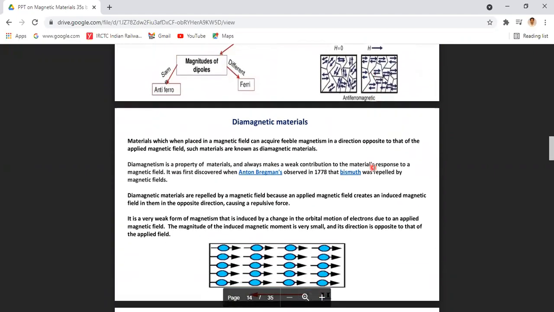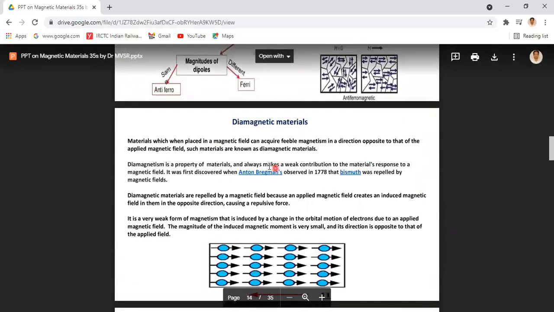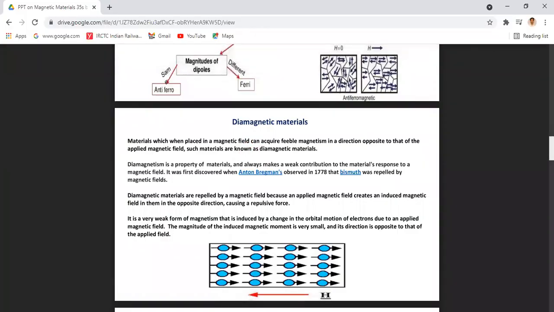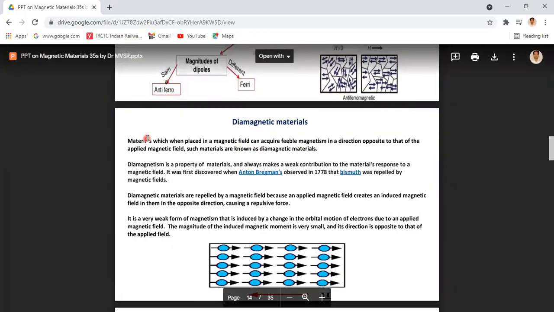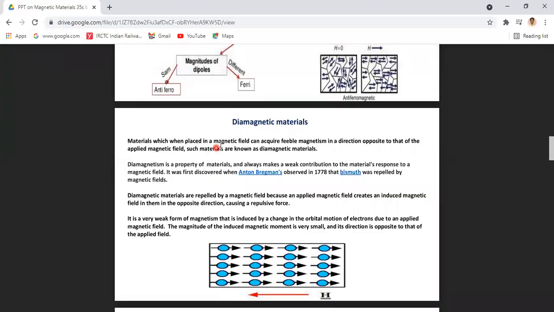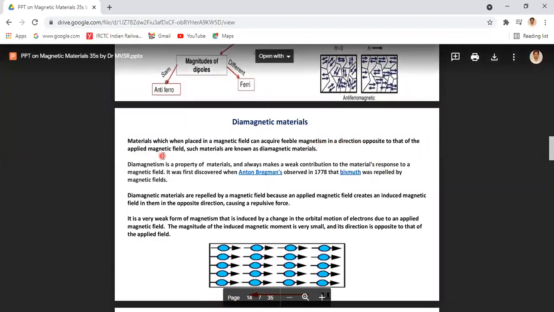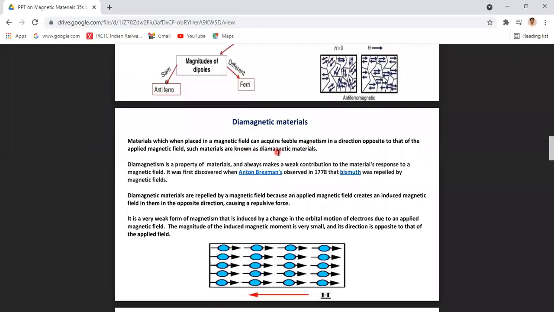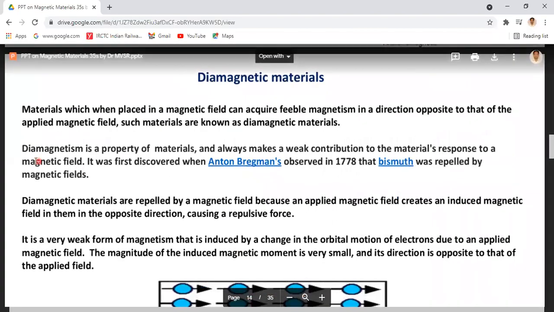Coming to each one. First one, diamagnetic materials. Basically, materials which when placed in a magnetic field acquire feeble magnetism in a direction opposite to that of the applied magnetic field. Such materials are known as diamagnetic materials.